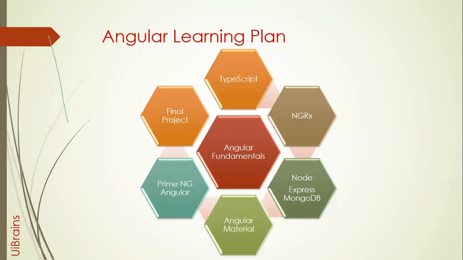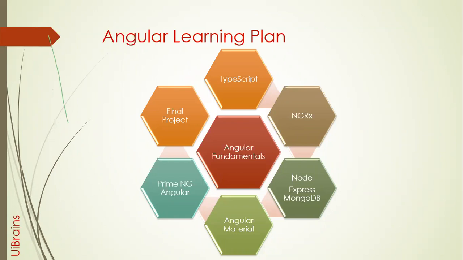But when you come to the design, you have a choice: you can use either Bootstrap, or Angular Material, or you can also use Prime NG. That's the next module, Prime NG. So Angular Material is a library given by the Angular people themselves to make the actual front end of Angular.